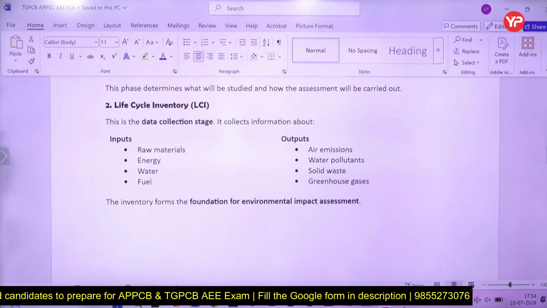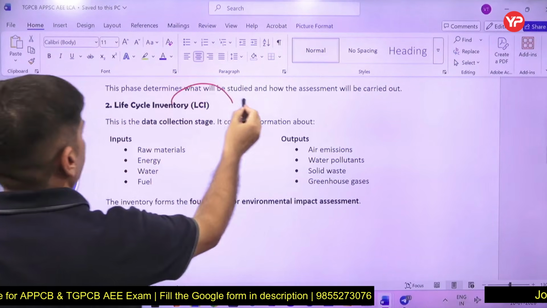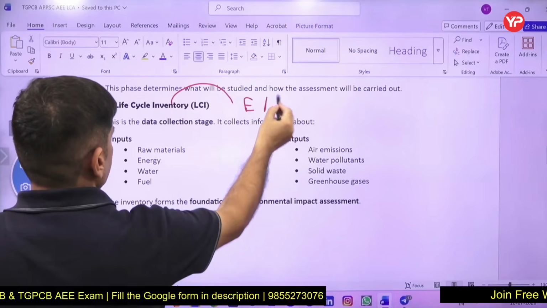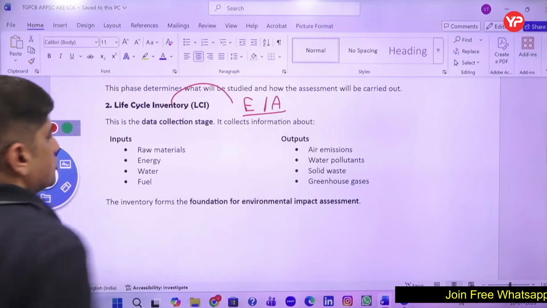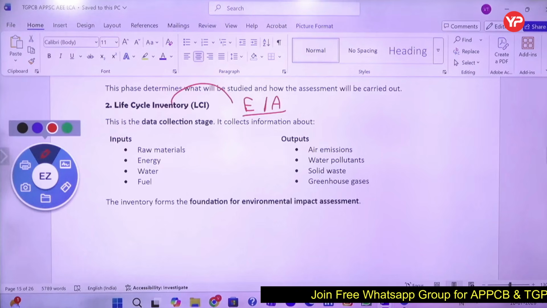Second comes life cycle inventory. This is very important. Life cycle inventory becomes input for environmental impact assessment also. When a decision is to be taken whether this project is sustainable or not, for that, the input will come from this particular part. Input comes from inventory.